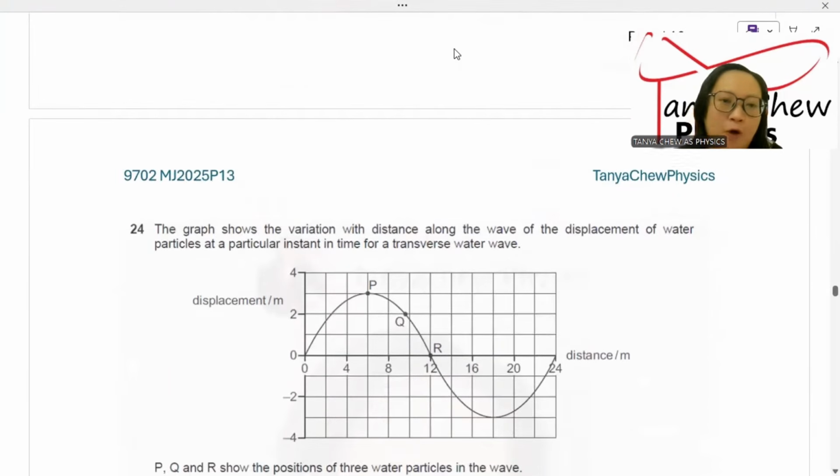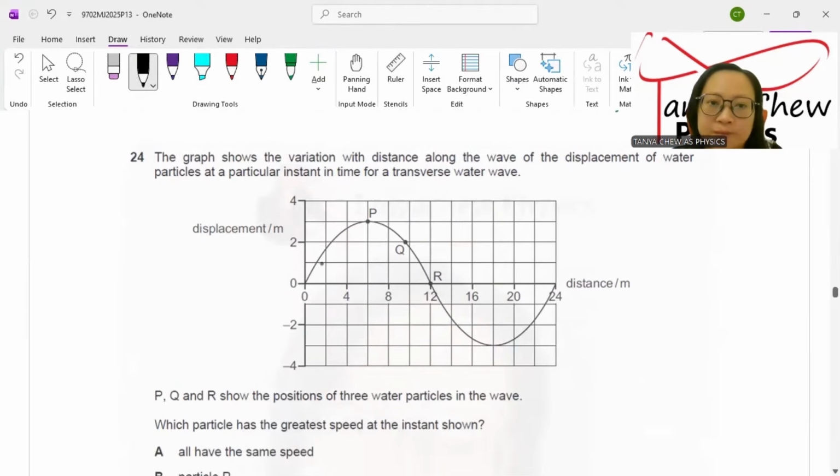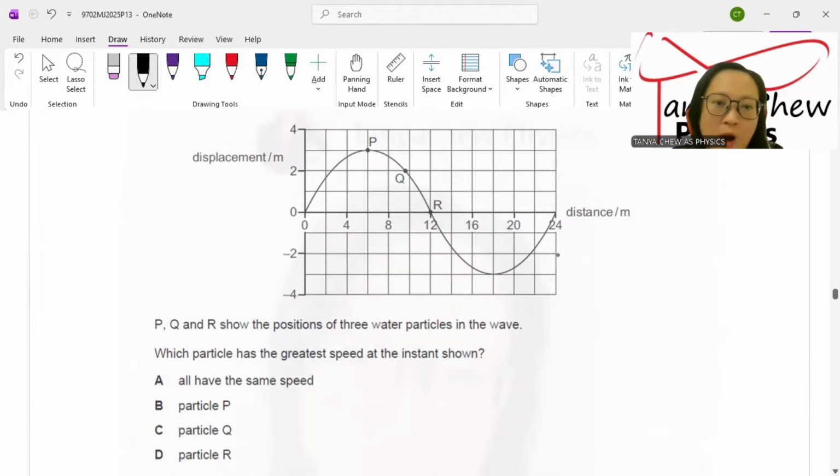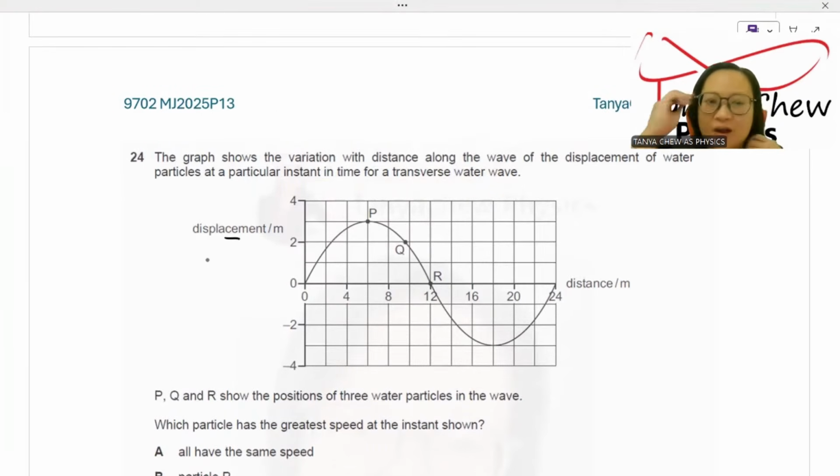Now, number 24, the graph shows the variation with distance along the wave of the displacement of water particles at a particular instant in time for a transverse water wave. PQR shows the positions of the three water particles in the wave. Which particle has the greatest speed at the instant shown? Greatest speed, look at the graph. This is a displacement time graph. Not time, sorry. This is displacement against distance. Distance is for you to find the wavelength.